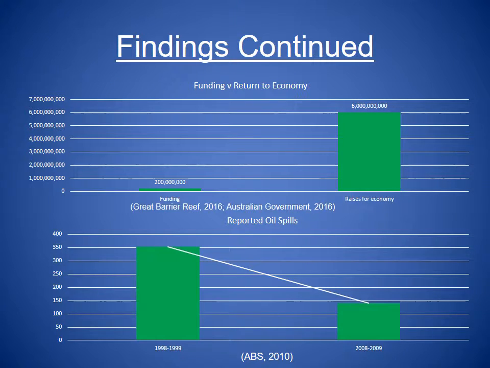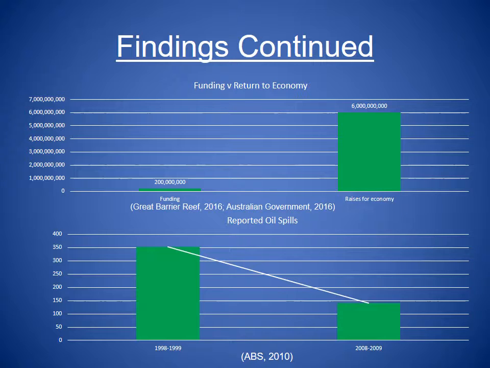This inquiry also deduced there is a direct correlation between economic support and environmental sustainability of the Great Barrier Reef. The Great Barrier Reef generates around $6 billion annually into the Australian economy through tourism, yet only receives $200 million a year in federal funding.